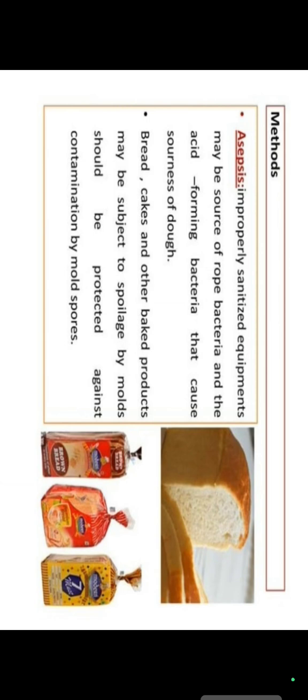About the pickle, the type of spoilage is film or yeast. Sometimes you find that some yeast-like film is made on the pickles, and on the fresh meat putrefaction is there, and the main organisms responsible are Aspergillus niger and Rhodotorula. And about the meat putrefaction, there is Clostridium, Proteus vulgaris, and some species of Pseudomonas.